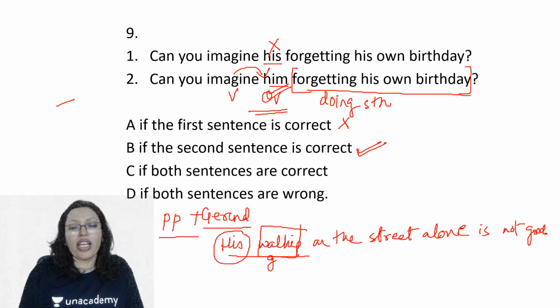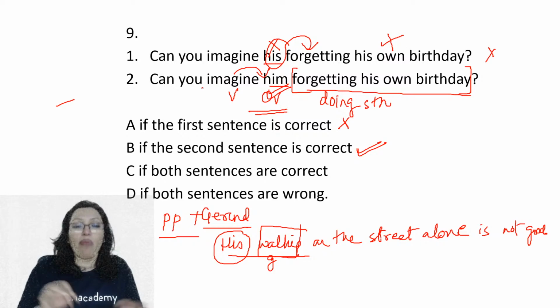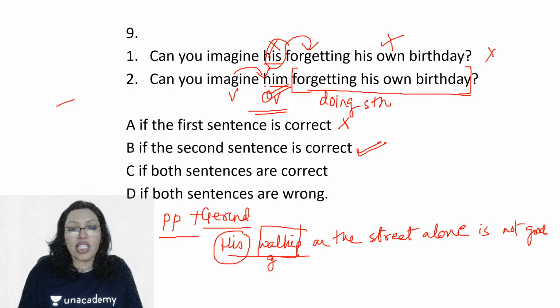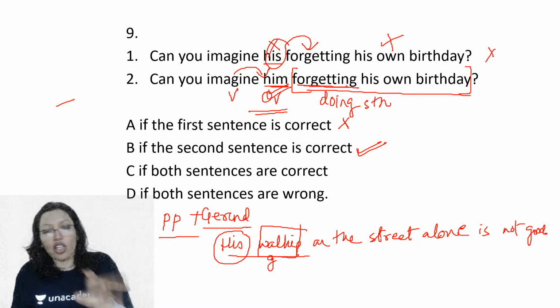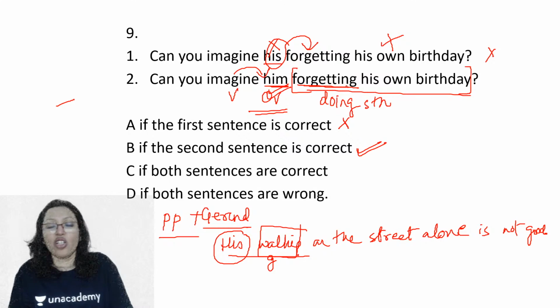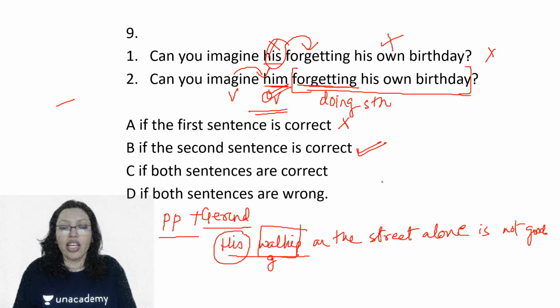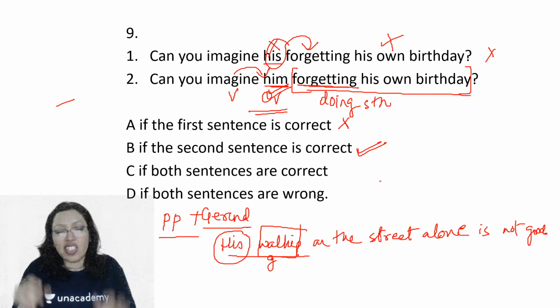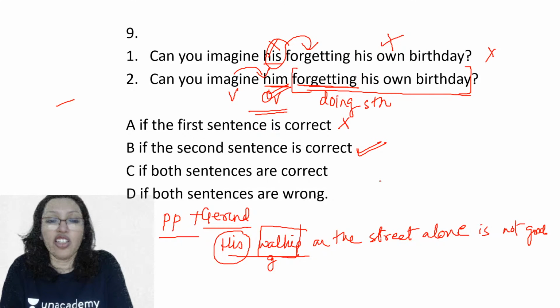So this is the rule that people generally tend to confuse and say, okay, A should be the correct answer because here is the possessive pronoun 'his', forgetting. But this one is incorrect. Here you are using 'can you imagine him' and then doing something. So this 'him' is not actually the object, the antecedent of forgetting. So this sentence has been structured in a different way.